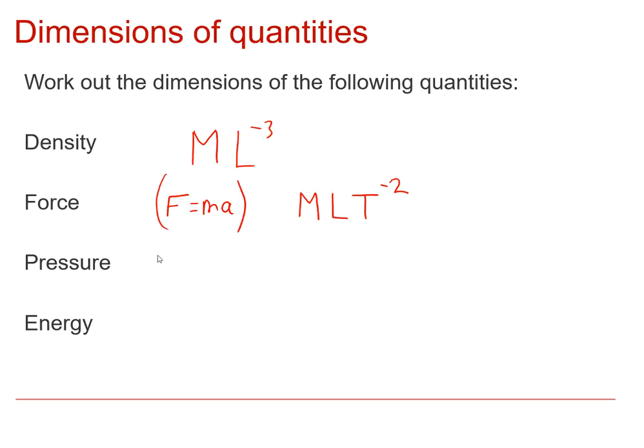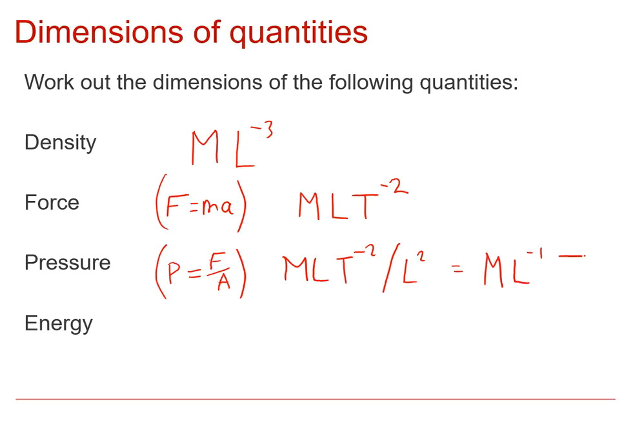Now pressure, that is a force divided by an area. Alright, so if we write that down to start with to help us, so P is F over A, where A is an area. So that means I need to take the units of force, which are m, L, t to the minus 2, and then I'm dividing that by an area, which is L squared. So simplifying that, that's m, L to the minus 1, t to the minus 2.